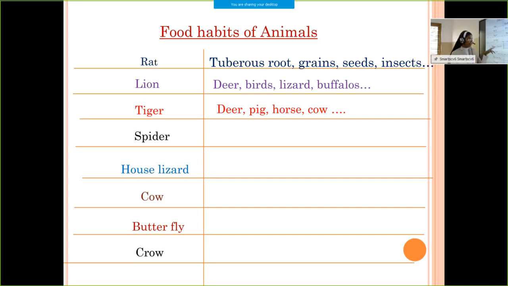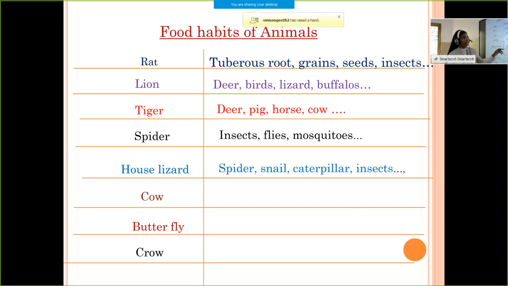Then think about the spider, what will it eat? A spider eats insects, flies, mosquitoes, etc. Then what about the house lizard? You may have so many house lizards in your home. What is the food of a house lizard? Spider, snail, caterpillar, insects, etc. That is the food of the house lizard.